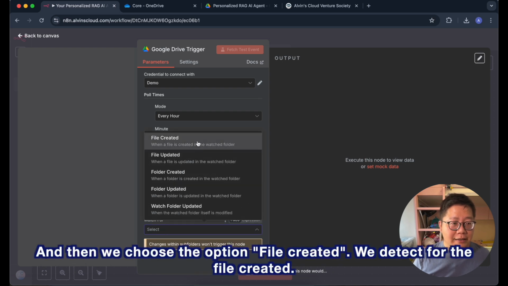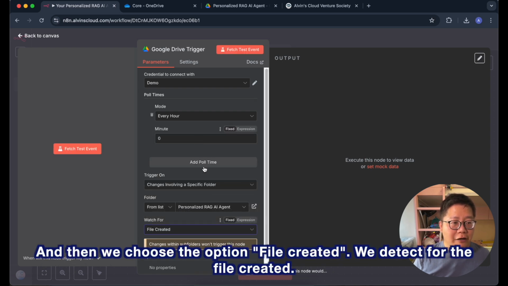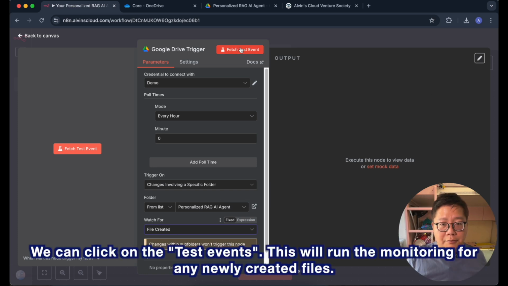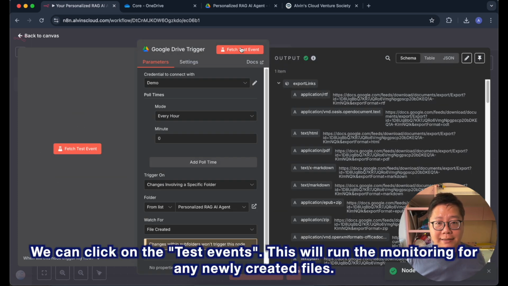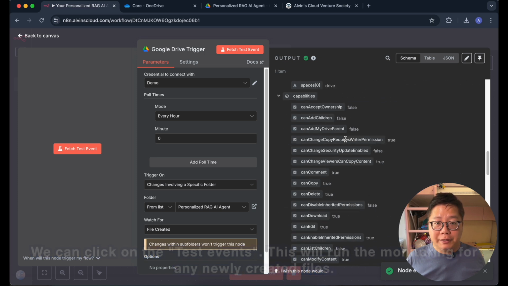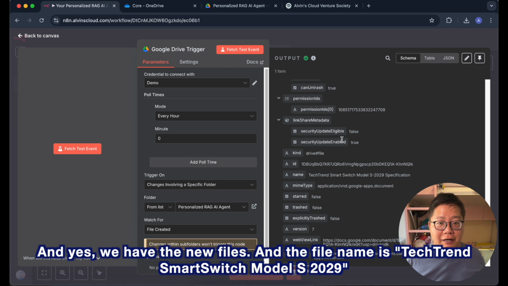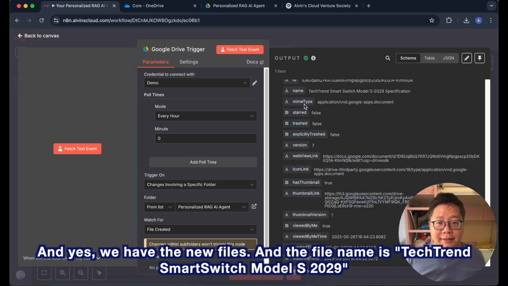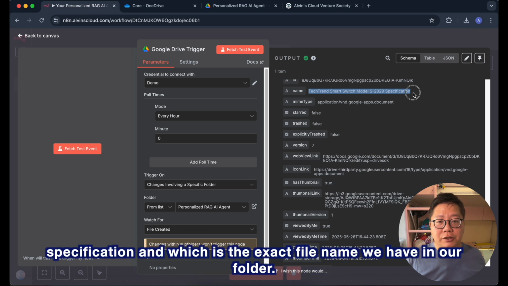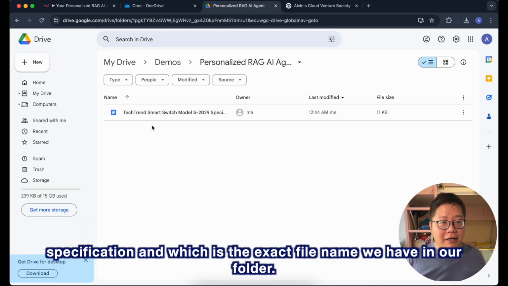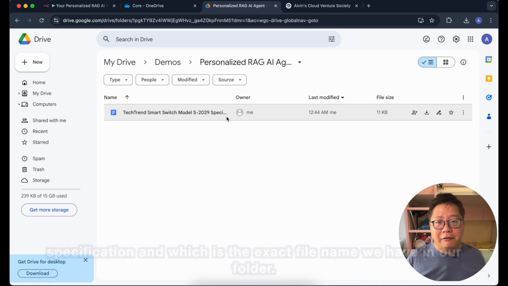Okay, and then we choose the option File Created. We detect for the file created. We can click on the test event. This will run the monitoring for any newly created file. And yes, we have the new file. And the file name is TechChain Smart Switch Model S2029 specification, which is the exact file name we have in our folder.